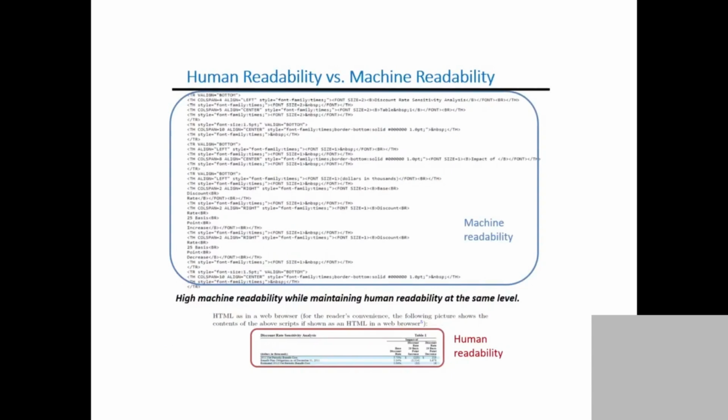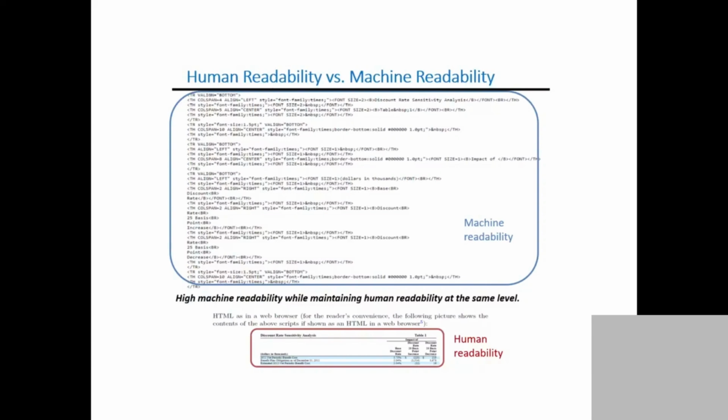So this is the web page of a company, right? This is a financial table you can find on the company's website. However, how exactly this table is generated is the code behind it. So when you browse the company website, if you right-click the mouse to see the source code of the web page, this will show up. The code defines where the columns are, where the rows are, and the font size. So the idea I want to give you guys is that humans will read this, machines will read this, right? It's the same content, but humans read the table, and machines read the source code of the table.